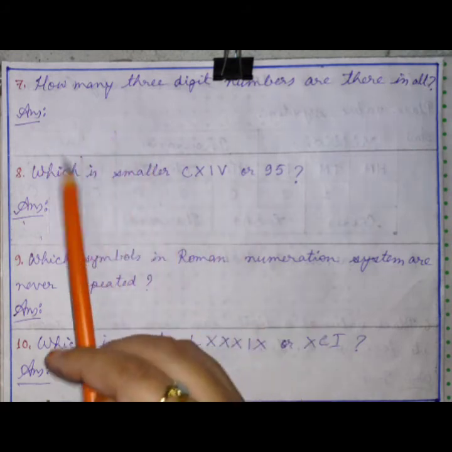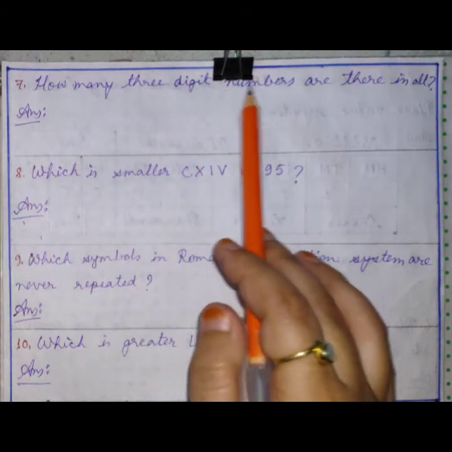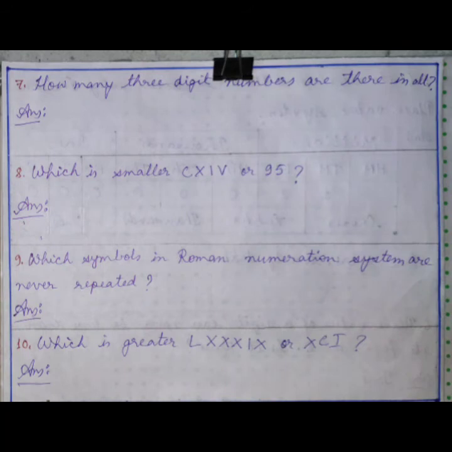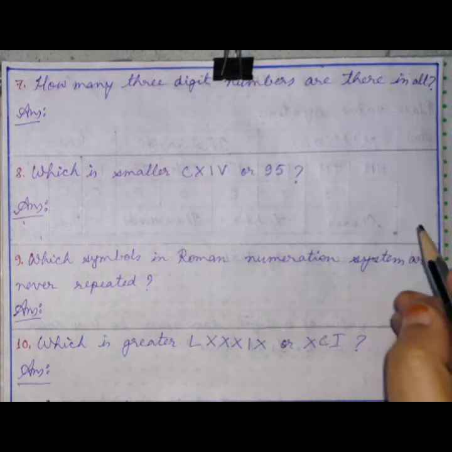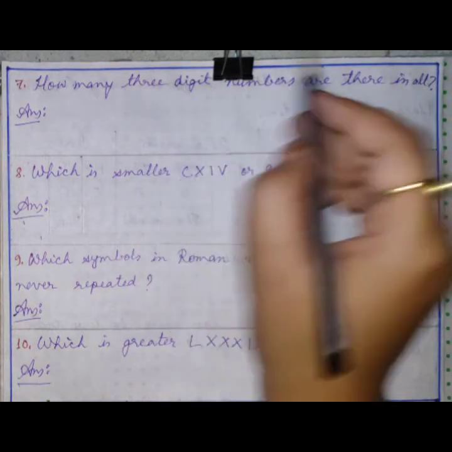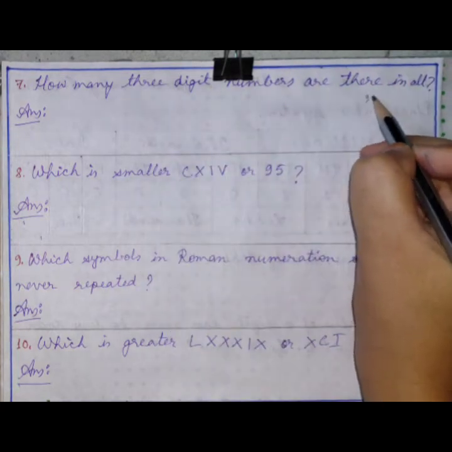Question number 7 is, how many 3-digit numbers are there in all? Okay, to find the answer, what do you need? First of all, you need the greatest 3-digit number. It is what? 999.